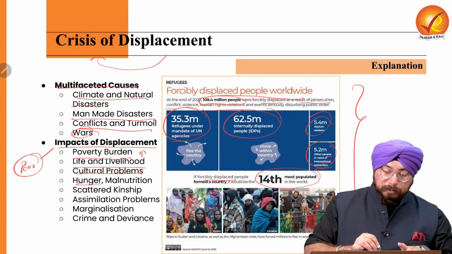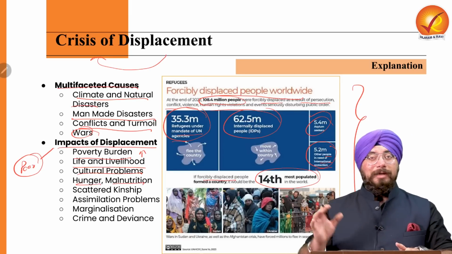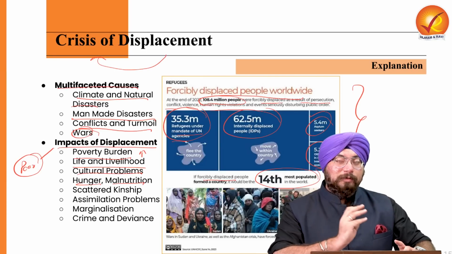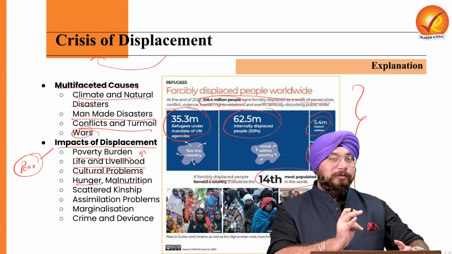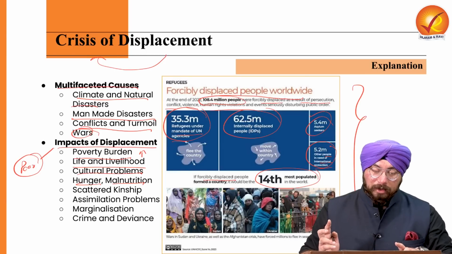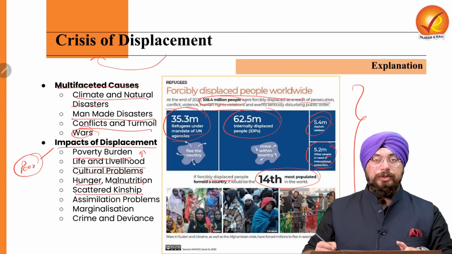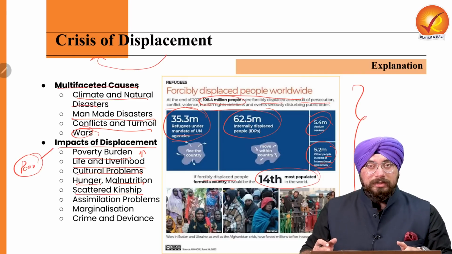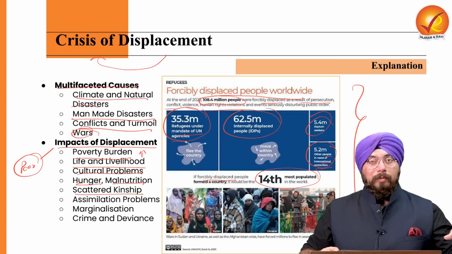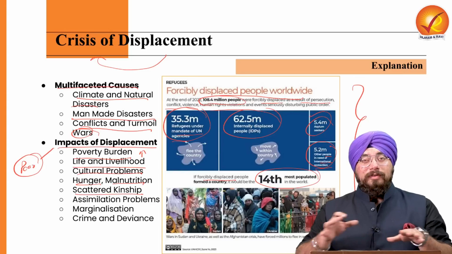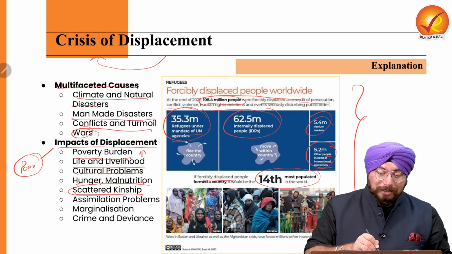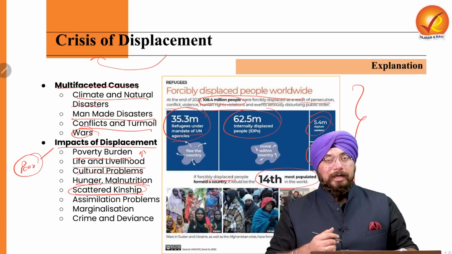Now there can be the problem of hunger and malnutrition. It can be fueled even further because of the displacement, because loss of livelihood is there. And because of loss of livelihood, if money is not there, it will lead to the problem of malnutrition and hunger. Scattered kinship. Now, during natural disasters, when the whole family gets scattered, some people go somewhere, some people go somewhere else because of the displacement and the chaos which gets created. Because of that, scattered kinship is one of the impacts which we can see.